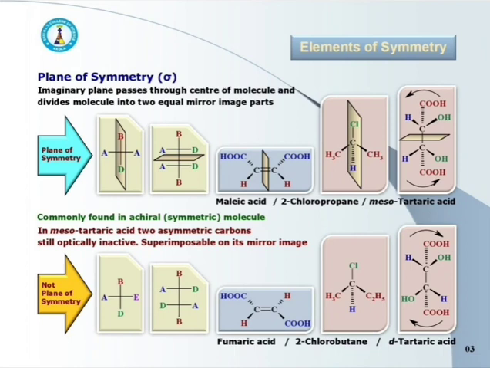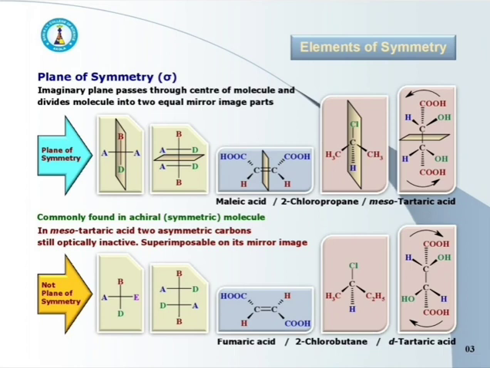Plane of symmetry is commonly observed in achiral or symmetric molecules. Mesotartaric acid possesses a plane of symmetry and is found to be optically inactive. Mesotartaric acid has two asymmetric carbon atoms, yet it is optically inactive, and this is because of the presence of a plane of symmetry.